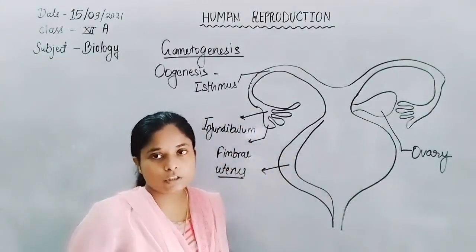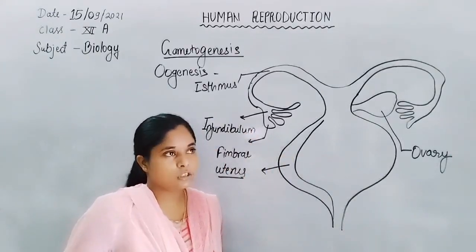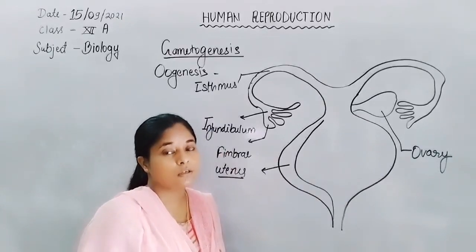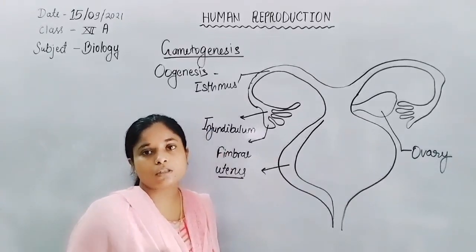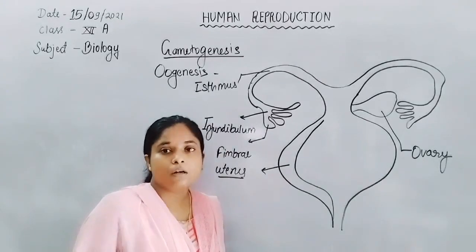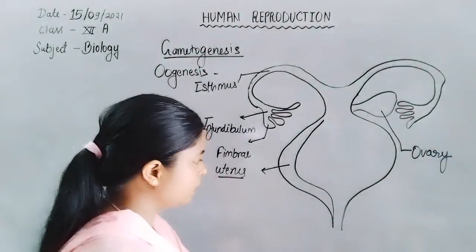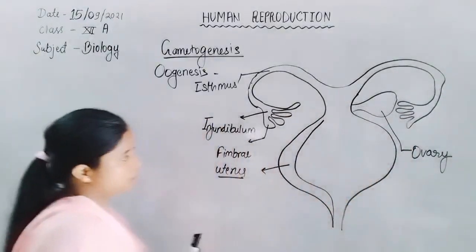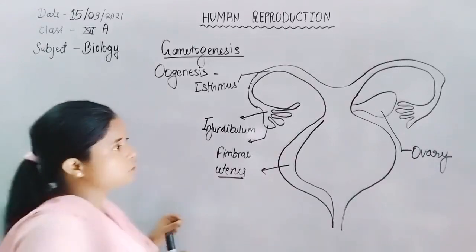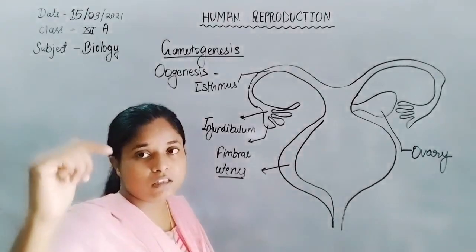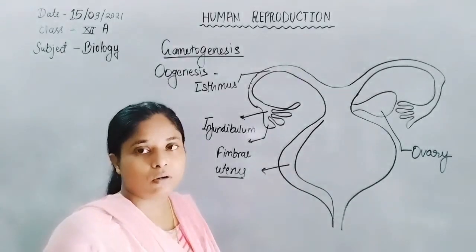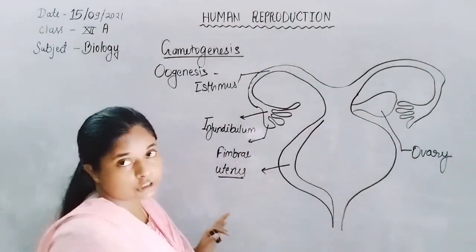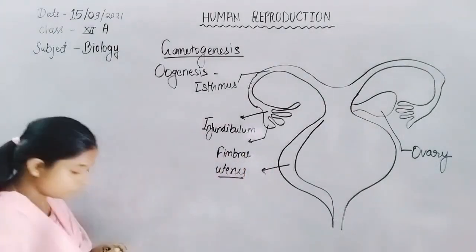The ovulation process, that is the ejection of the ovum from the ovary, always needs temperature, and the synthesis of the ovum takes place at a temperature higher than the body temperature. During the ovulation process, the temperature increases by about 1 degree centigrade. That is why both the ovary and uterus are present in the abdominal region.